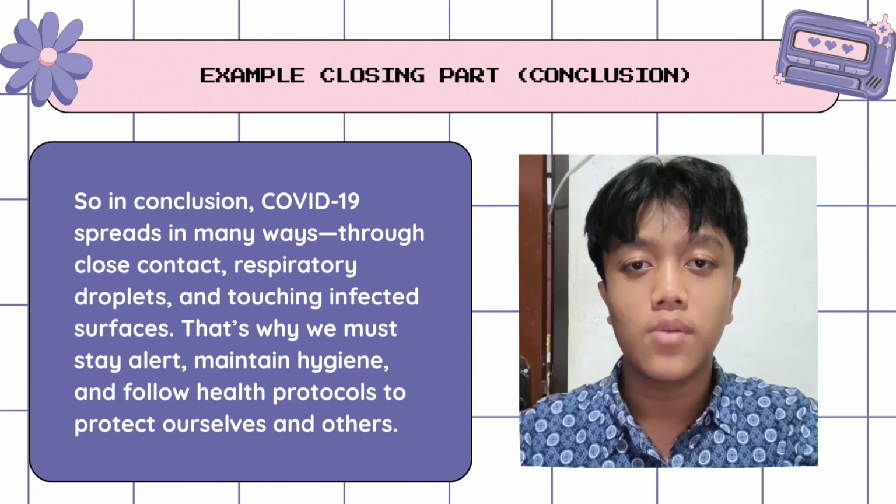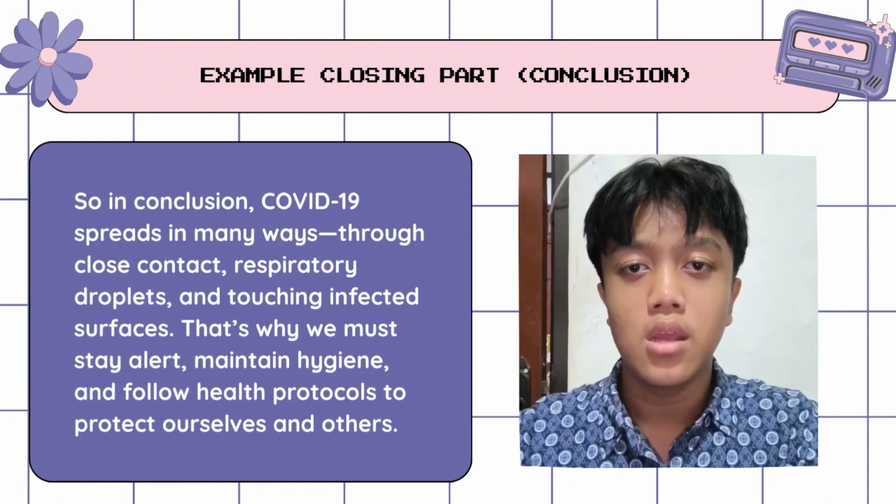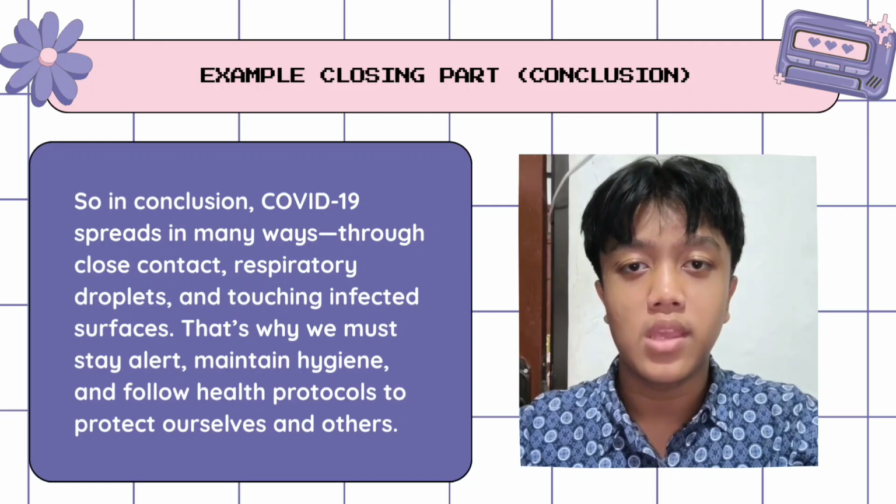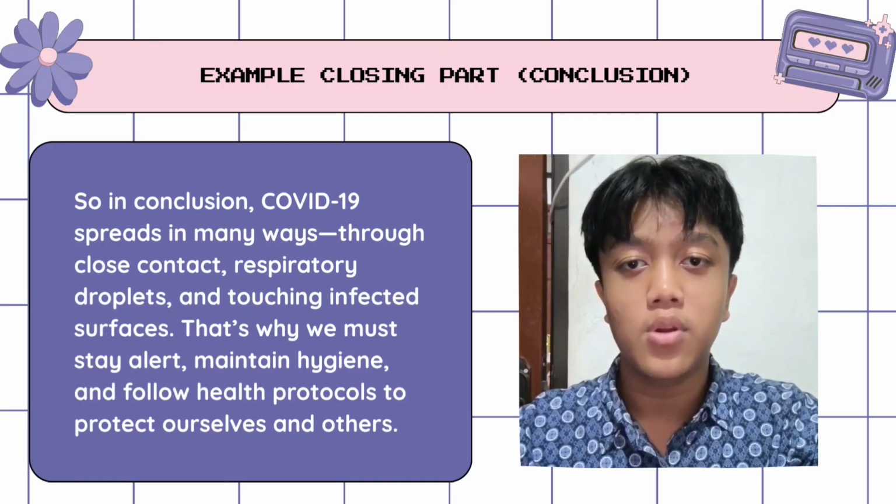For the next thing is the conclusion. I will give it to Rafi. Come on, Rafi, give us the conclusion about the explanation text. So, in conclusion, COVID-19 spreads in many ways: through close contact, respiratory droplets, and touching infected surfaces. That's why we must stay alert, maintain hygiene, and follow health protocols to protect ourselves and others.